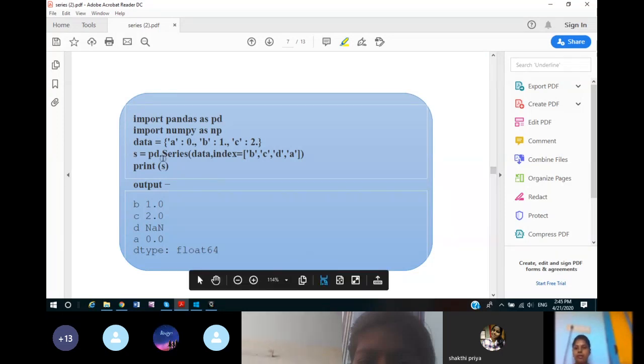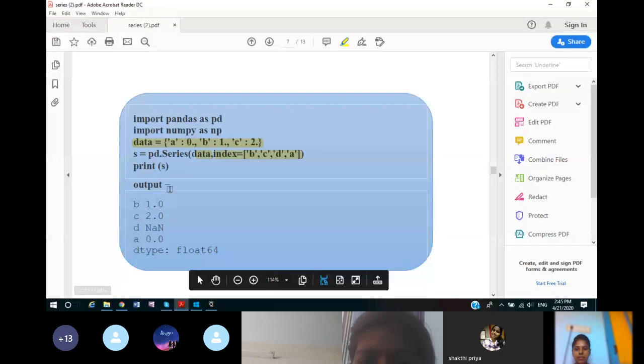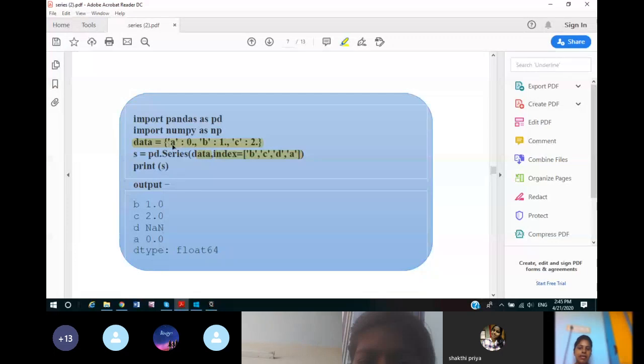Then again, see here, we have created a dictionary. The dictionary object name is data, and we have used it here in the series function as the data values, and for index we have taken B, C, D, A. Now understand this, D is taken, but in the dictionary A, B, C were the keys.